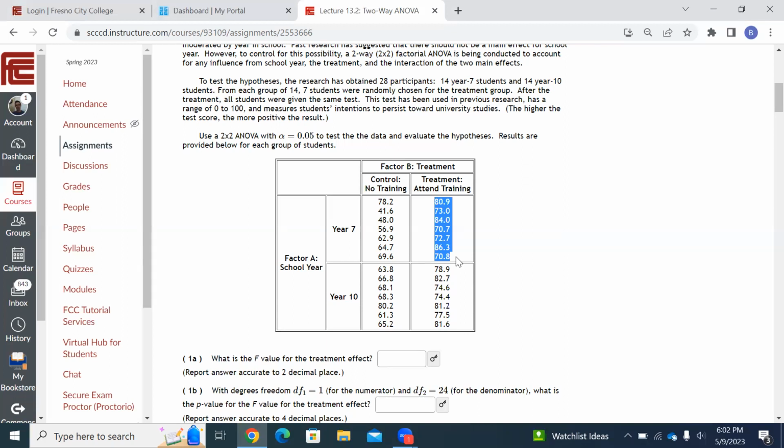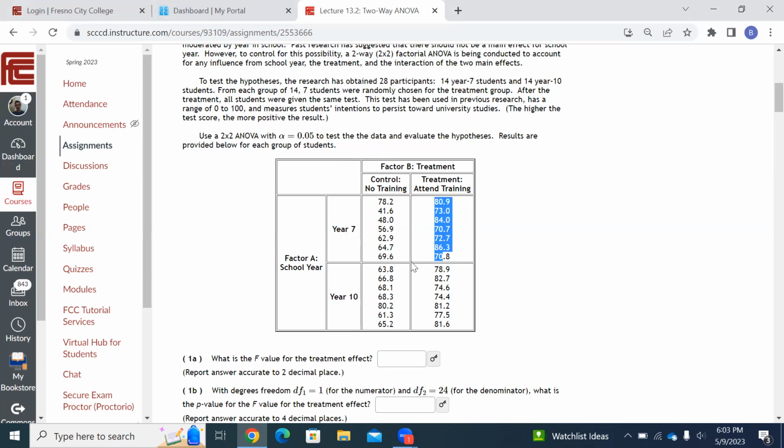I don't know. So those are the 3 things we're going to test for. Does the training class make a difference, yes or no? Does the year in school make a difference, 7th grade or 10th grade, yes or no? Or does an interaction between the two matter, like they've got to be a 7th grader who takes the class or something like that? That's what we're going to test.